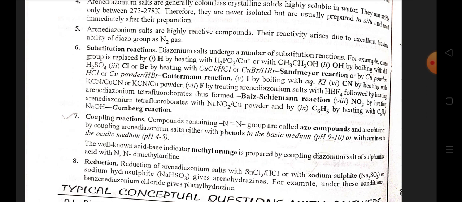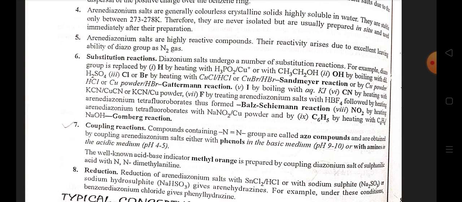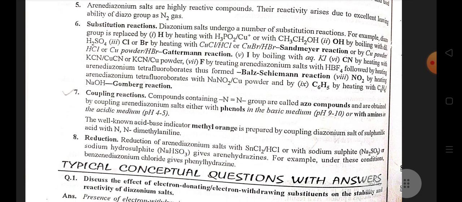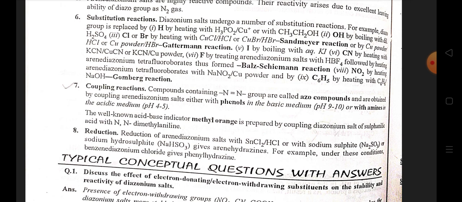Arene diazonium salts are highly reactive compounds. Their reactivity arises due to the excellent leaving ability of the diazo group as N2 gas. Third one is substitution reaction. Diazonium salts undergo a number of substitution reactions. For example, the diazo group is replaced by hydrogen by heating with hypophosphorous acid in presence of copper, or with ethanol.